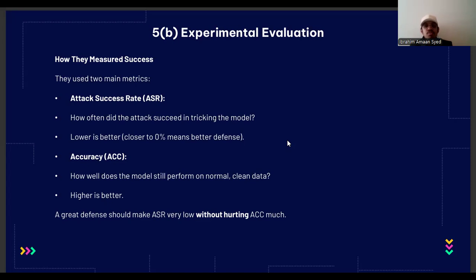The second metric we use is accuracy, or ACC. This measures how the model performs when there's no attack happening, and it's supposed to be almost the same as on the usual data. We found it differed by only 1% or 2%. This balance is very important because some defenses might stop many attacks, but we need to make sure the overall system is reliable.